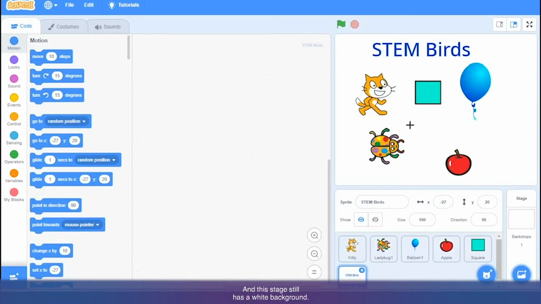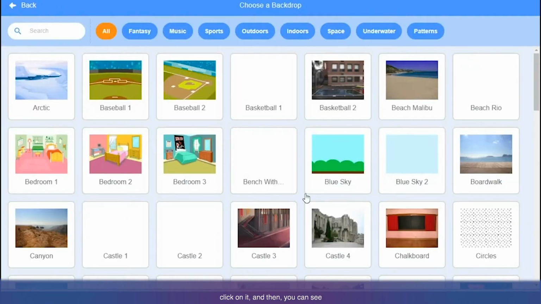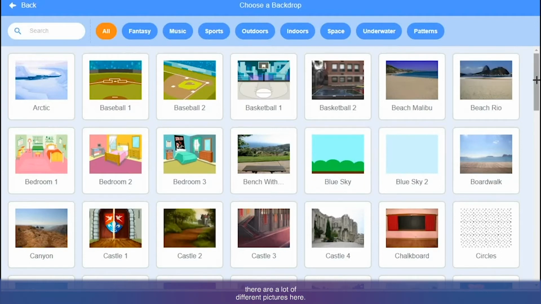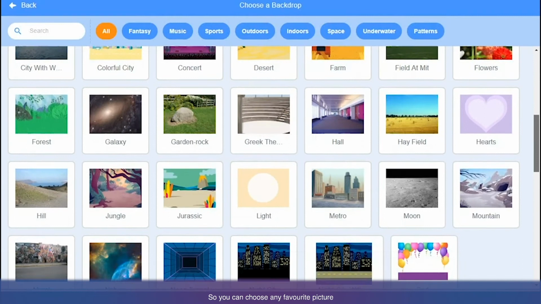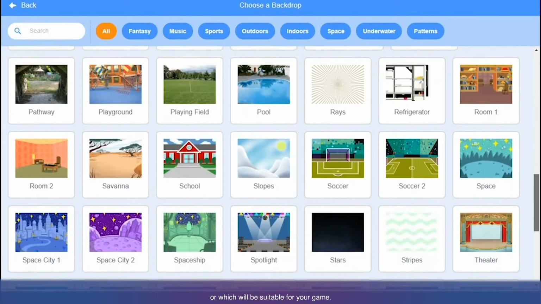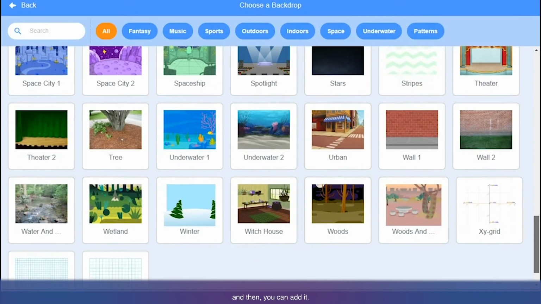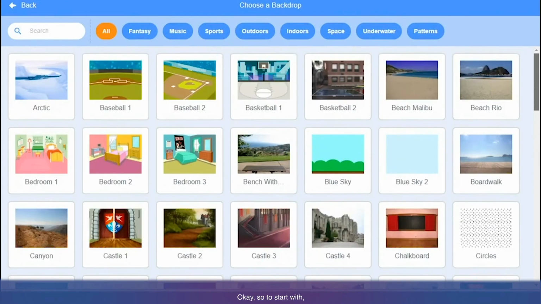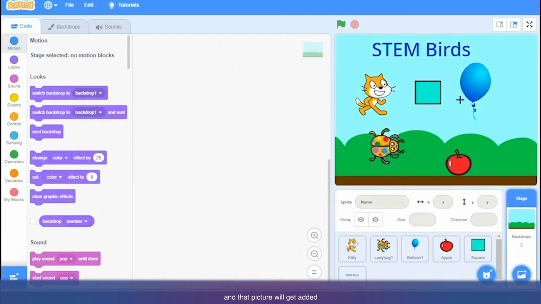Okay, and this stage still has a white background. Any background that we add to the stage in Scratch is called a backdrop. And we also have a backdrop library here. So if you click on this blue color button, then you can see there are a lot of different pictures here. You can choose any favorite picture or one which will be suitable for your game, and then you can add it. To start with, I will add this blue sky background. Just click on it, and that picture will get added as a background for your stage.